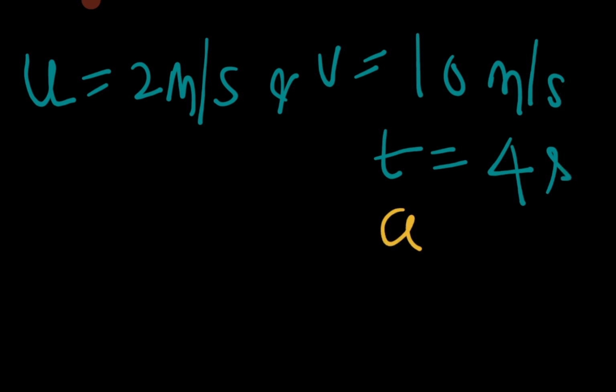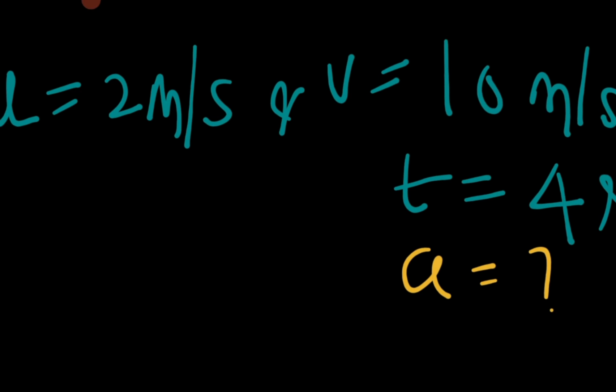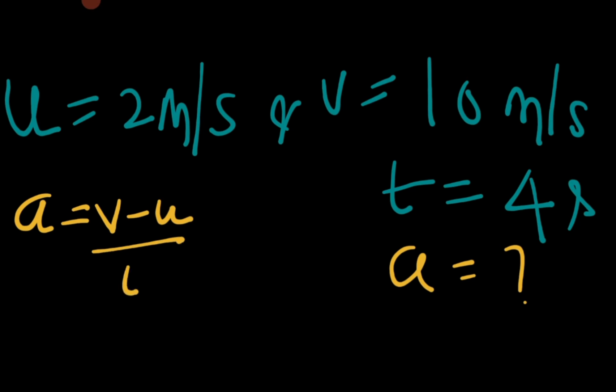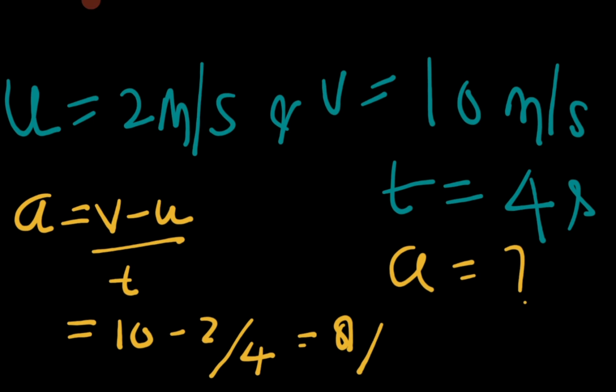It has been asked what the acceleration is. Acceleration is v minus u upon t. My final velocity is 10, initial is 2, divided by 4. So 8 over 4 gives 2 meter per second square.